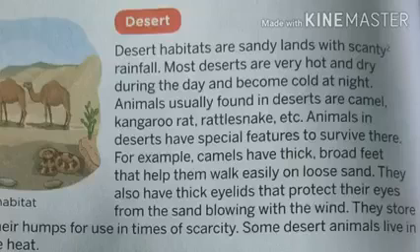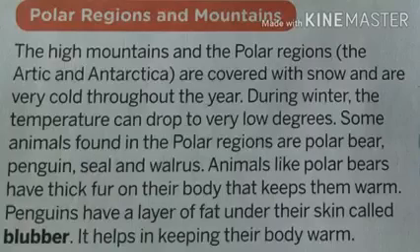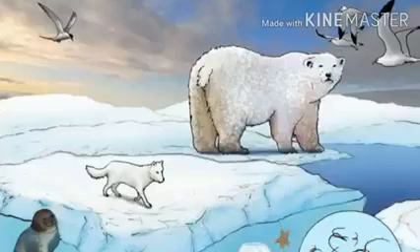So see, till now we have learned about the forest, now we have learned about the desert. Now let's learn about the polar regions and mountains. The high mountains and the polar regions are covered with snow and are very cold throughout the year. During winter, the temperature can drop to very low degrees. Some animals found in the polar regions are polar bear, penguin, seal and walrus.